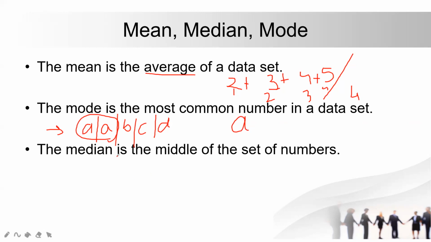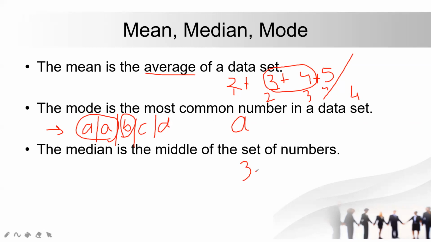When we talk about median, if we take the same data set, the center value will be the median. Whatever the center value we have. In this case, B is my median. Because we have four values, we will pick both of the values at the center and find the average of this.